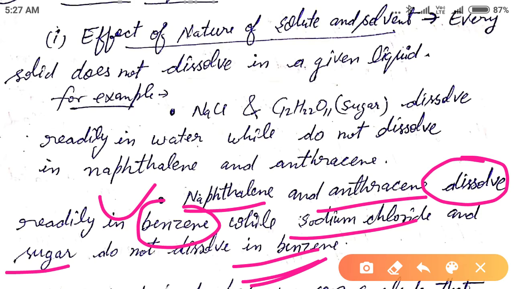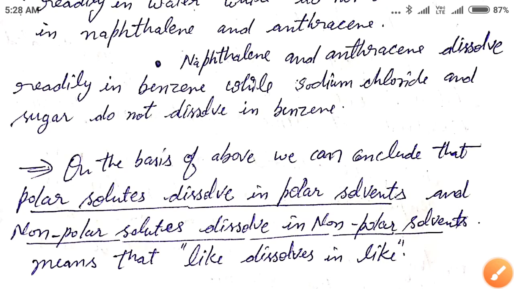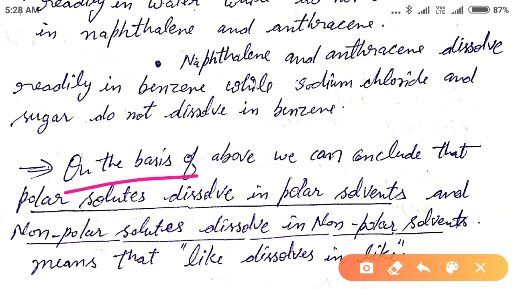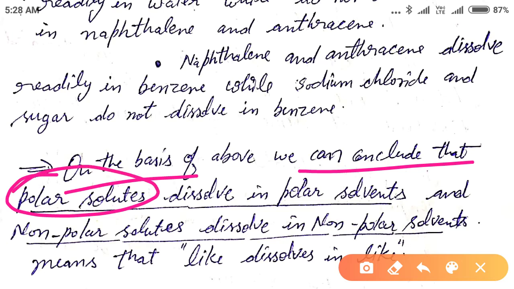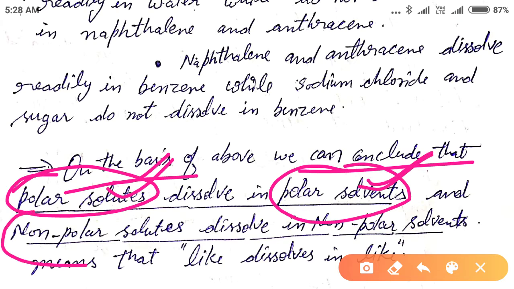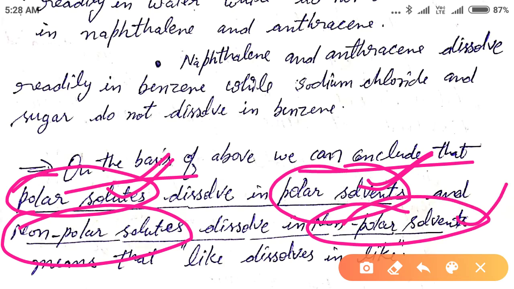So on the basis of this discussion, we can conclude that polar solutes will dissolve in polar solvents, and non-polar solutes will dissolve in non-polar solvents.